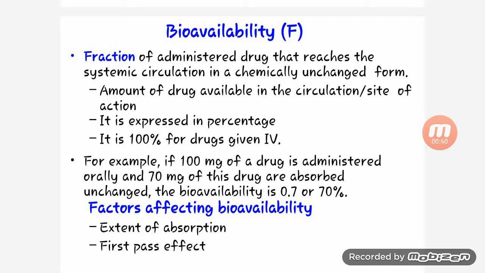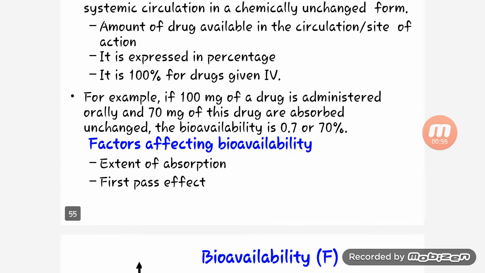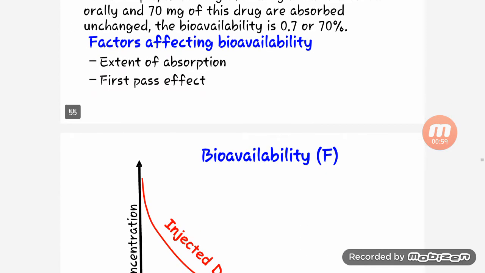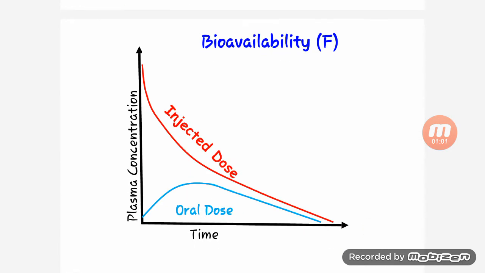For example, if 100 mg of a drug is administered orally and 70 mg of this drug is absorbed unchanged, the bioavailability is 0.7 or 70%. Factors affecting bioavailability are extent of absorption and first pass effect. You can see this graph, plasma concentration versus time. You can see the oral dose and the injected dose.